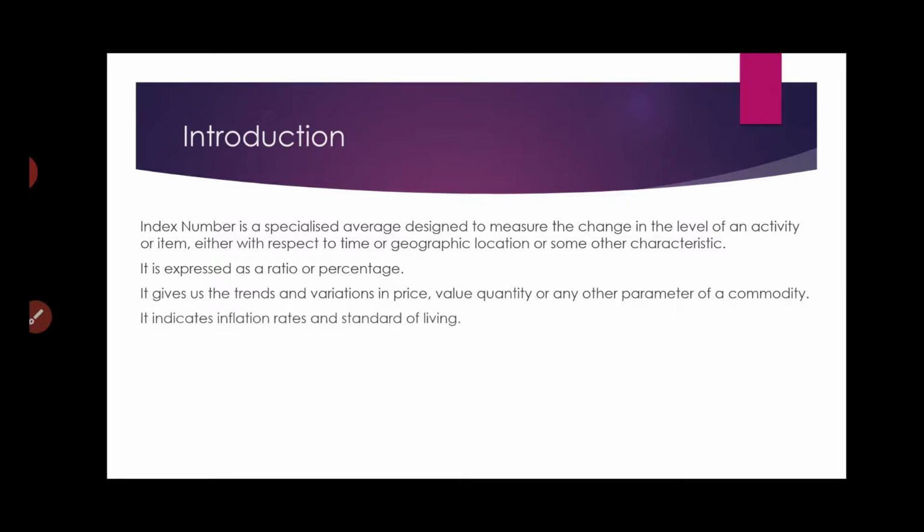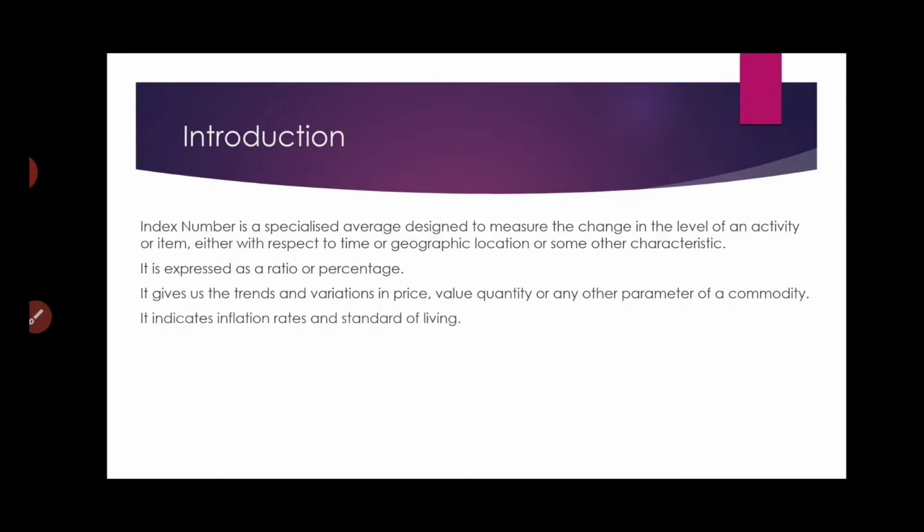Now, in general, in economics, whenever we are calculating the price index of commodities, or particularly the consumer price index, that is, all those essential commodities which are required by any single consumer for their day-to-day living.